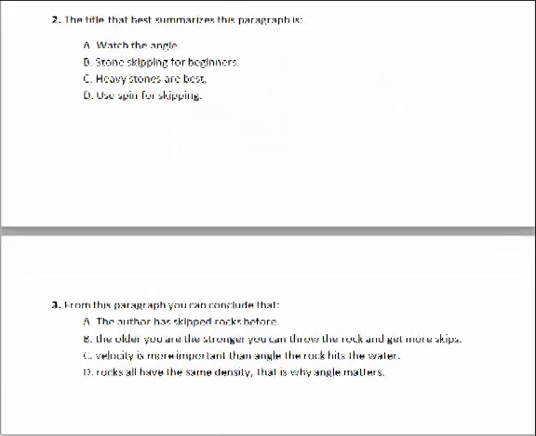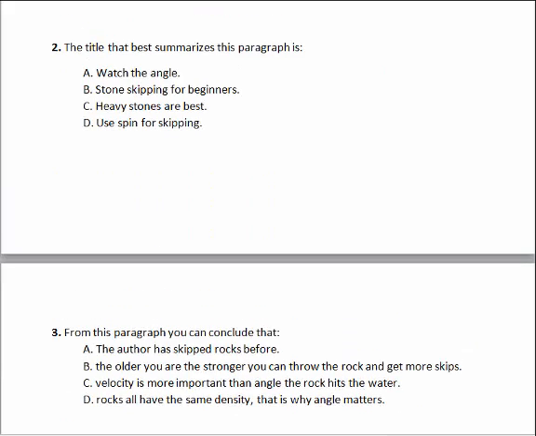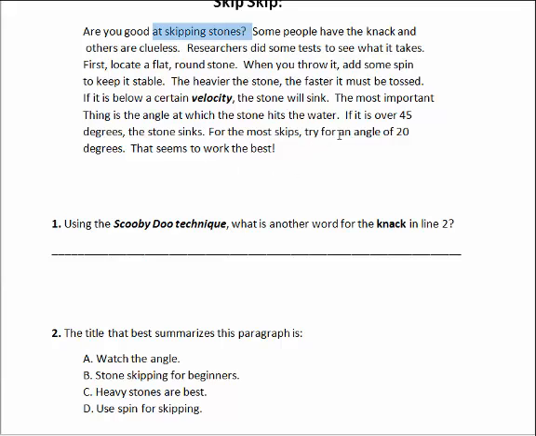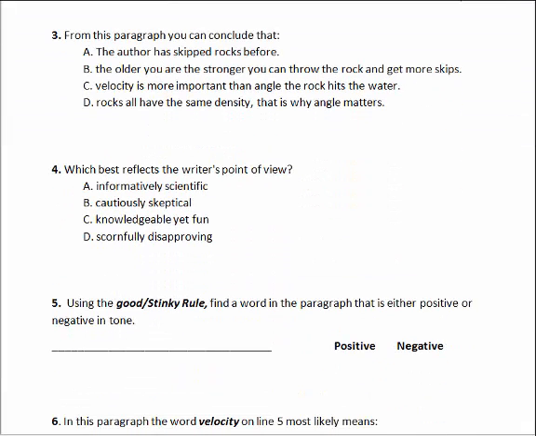Let's go ahead and scroll down to problem 3. From this paragraph, you can conclude. Well, at the very bottom of the conclusion here, it tells you that 20 degrees seems to work the best for stone skipping. Gives you some idea of how to do it, put a little bit of spin on it, and so forth. You come over here, process of elimination, we can start crossing answer choices out. Let's go ahead and take a look at the first one. The first one says, A, the author has skipped stones before.